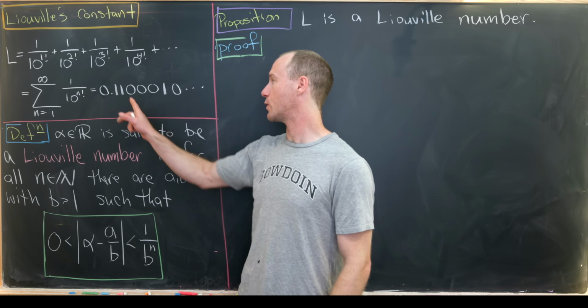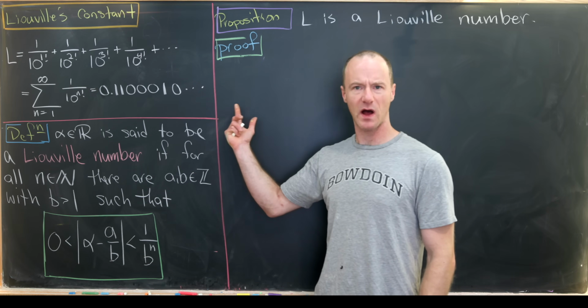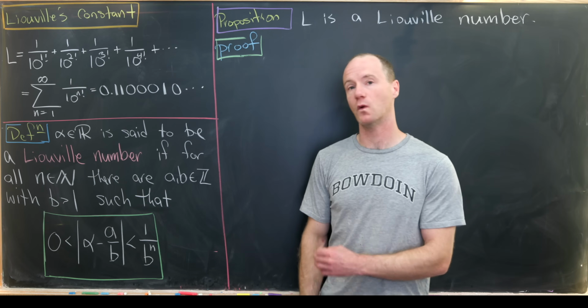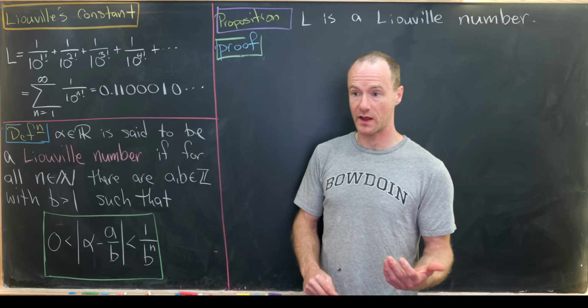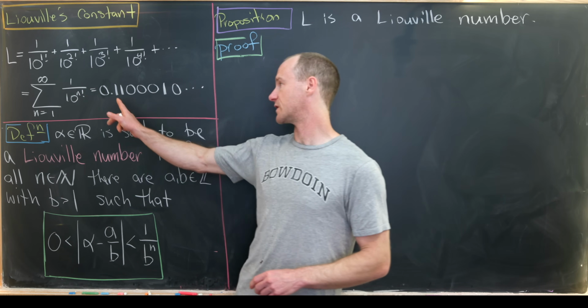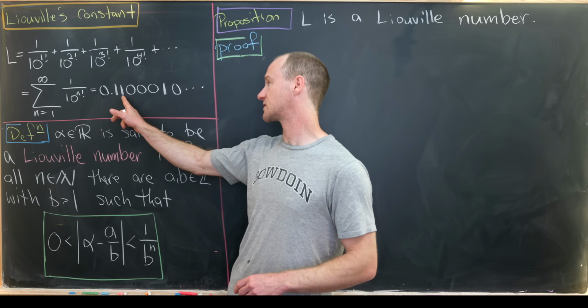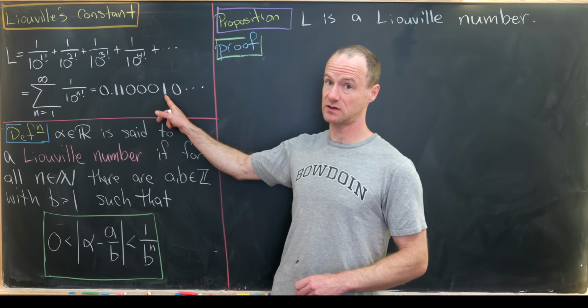We have 0.110001000, well, we've got a bunch more zeros and then a 1, and then so on and so forth. So notice that we have a 1 at the n factorial digit for all n. So there's the 1 factorial digit, the 2 factorial digit, there's the 3 factorial or 6 digit, and so on and so forth.